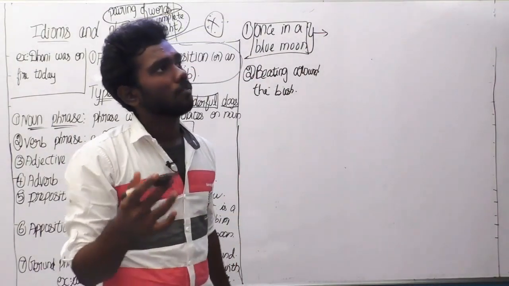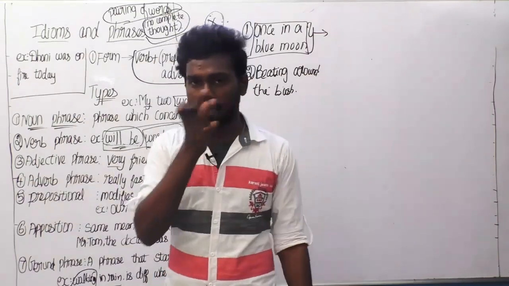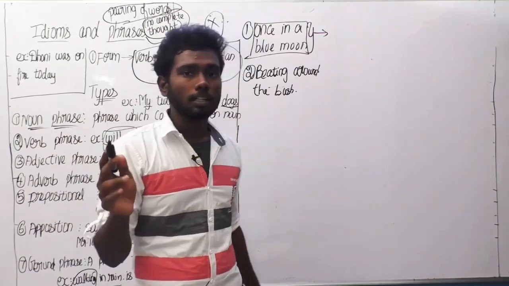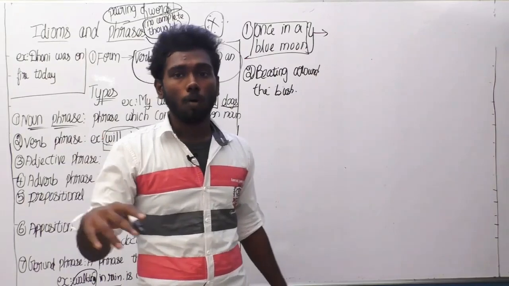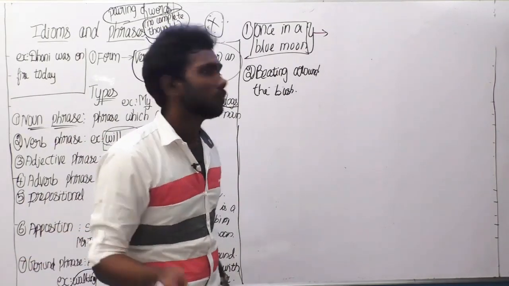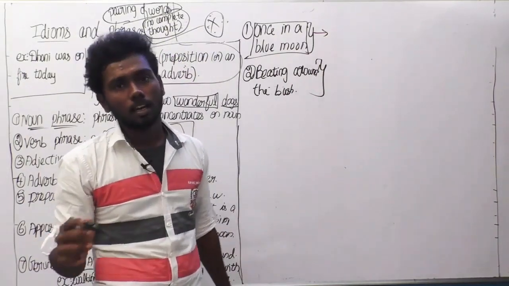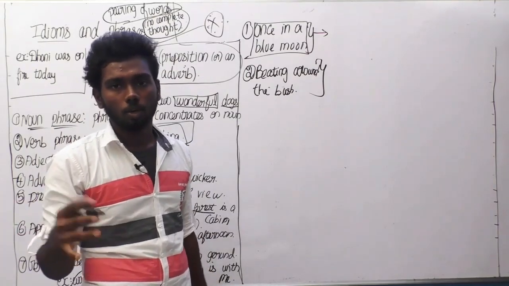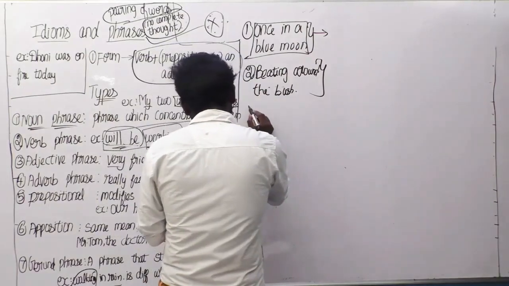For example, if you ask something to your parents, you want the answer to the main concept, but to avoid giving that answer, your parents will beat around the bush. This idiom means avoiding the main topic and talking about something else to get out of the situation. The third idiom is